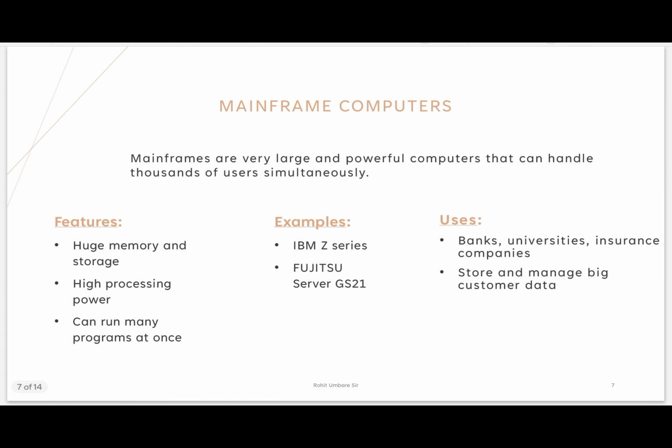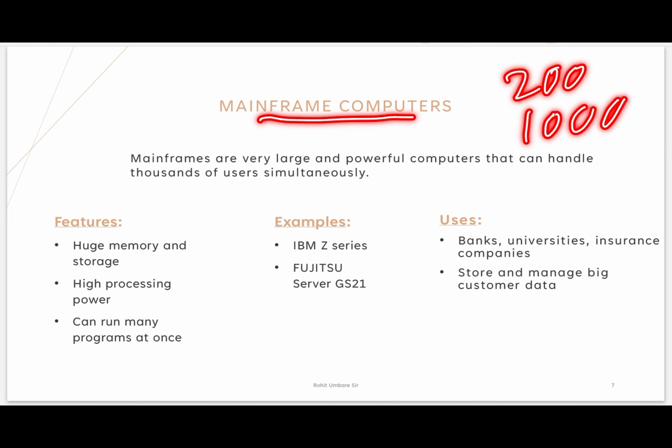Now next, mainframe computers. Mainframe computers are very large and powerful computers. They can handle up to thousands of users simultaneously. Means at a time, as we see, a microcomputer can handle 2 or 3. A minicomputer can handle up to 200 users, but a mainframe computer can handle up to thousands of users.